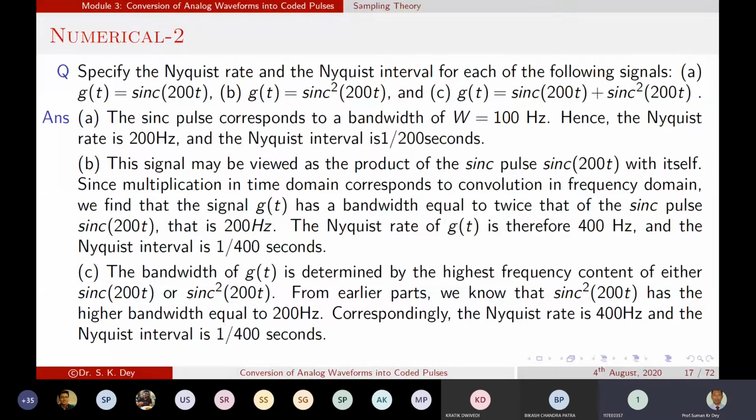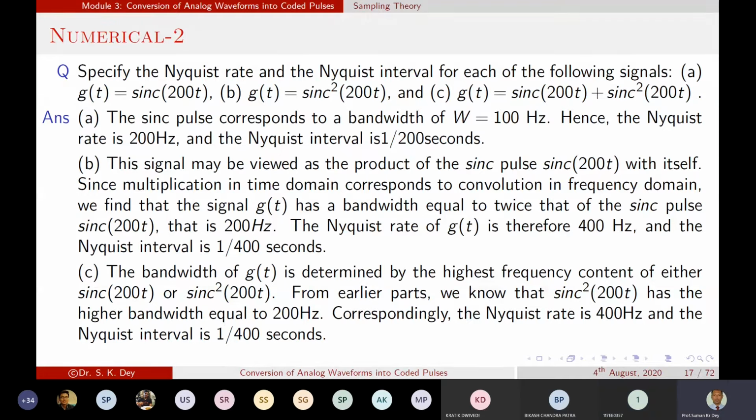So the sinc function will be from minus fm to plus fm, right? Yes. So bandwidth would be 2 times fm. So bandwidth will be fm. How 2 times fm? Minus fm to fm means bandwidth will be fm, no? Fm. Sorry, I am saying fs. Fs would be 2 times that fm.